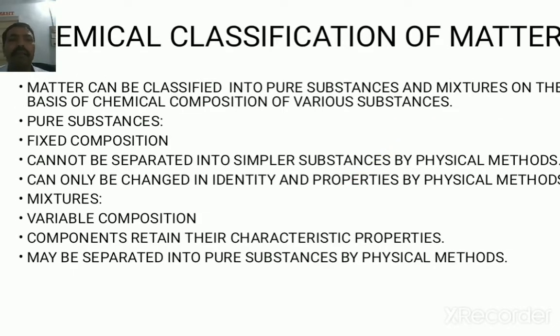Chemical classification of matter. Matter can be classified into pure substances and mixtures on the basis of chemical composition of various substances. A pure substance has a fixed composition of the different components and cannot be separated into simpler substances by physical methods. But in a mixture, there is a variable composition of the components and the components retain their characteristic properties. Components of a mixture can be separated into pure substances by physical methods.